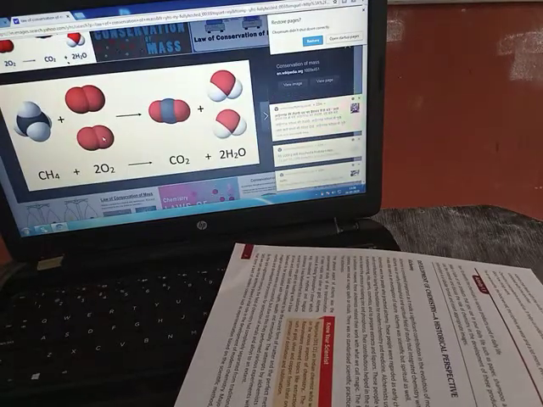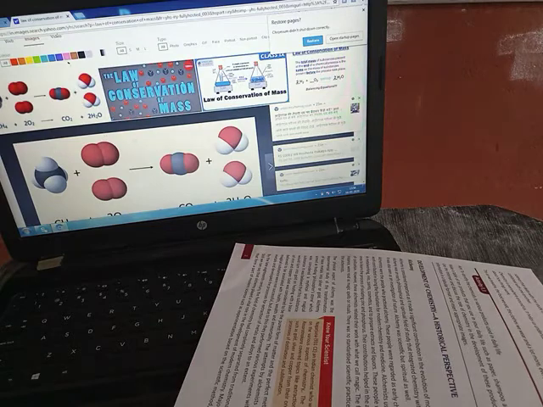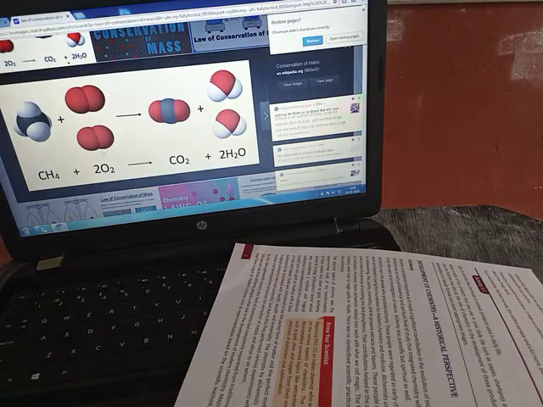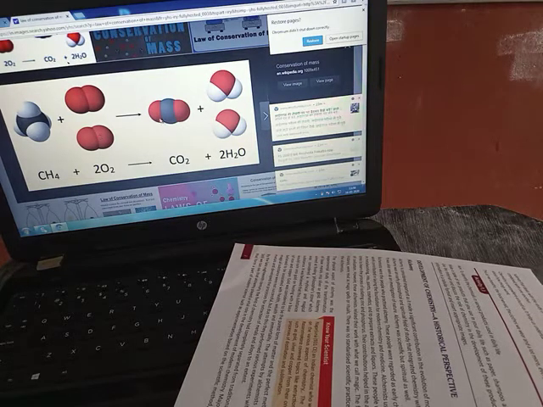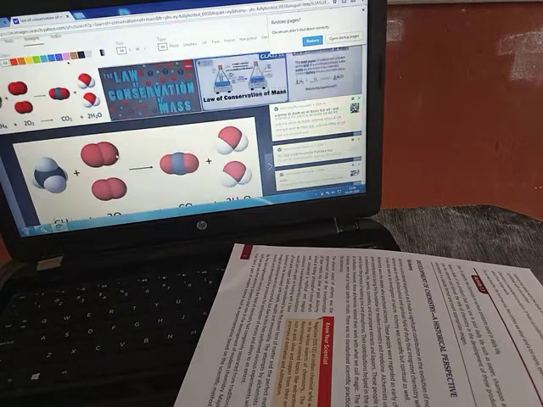This also we can see is the law of conservation of mass, how the atoms are added together, how it is a reaction and it is producing new substances. So this is the law of conservation of mass.